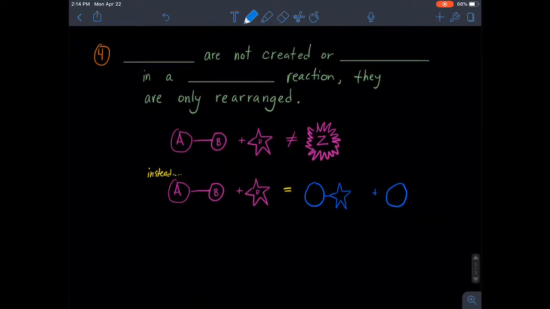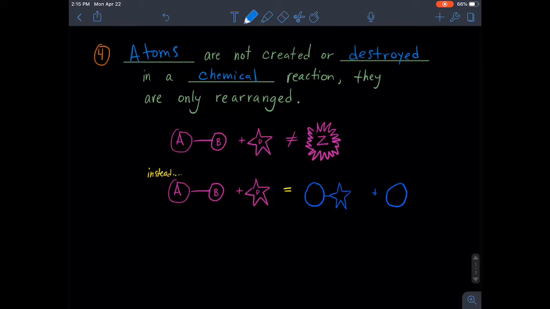And Dalton's final atomic theory, number 4, is that atoms are not created or destroyed in a chemical reaction. They are only rearranged. And this might remind you of the law of conservation of energy because energy is not created or destroyed. It's only transferred from one form to another. It's the exact same thing. The atoms are not created or destroyed in a chemical reaction.